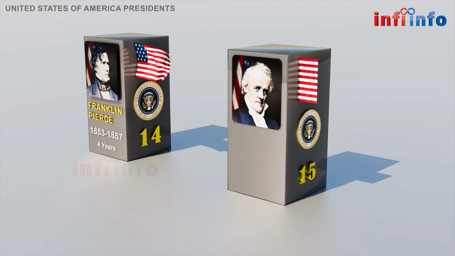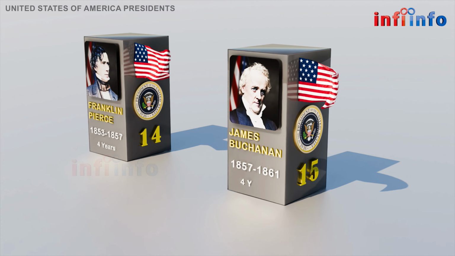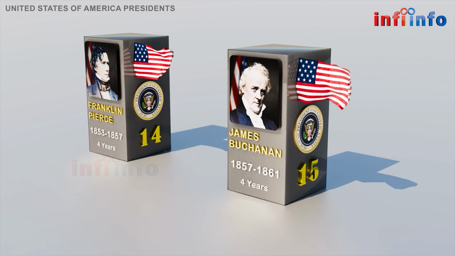The 15th U.S. President was James Buchanan, born on April 23, 1791, in Mercersburg, Pennsylvania. He was a Democrat and served for 4 years from March 4, 1857, to March 4, 1861. His most significant contribution was his dedication to preserving the Union during a period of escalating sectional tensions.